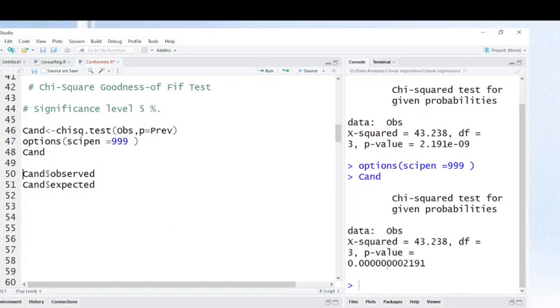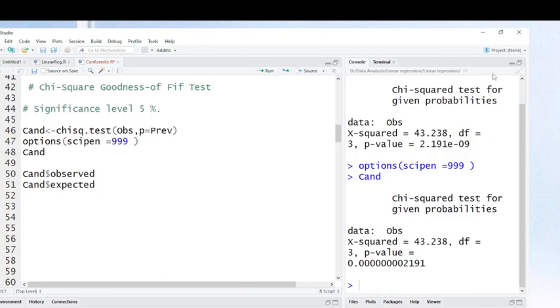Now you can see, friends, this probability of making error is too low. This is the p-value, the probability that our results are based on error, and it is too low. From our significance level, as the p-value is less than 5%, we automatically reject the null hypothesis and say that there is a significant change between observed values and predicted values.